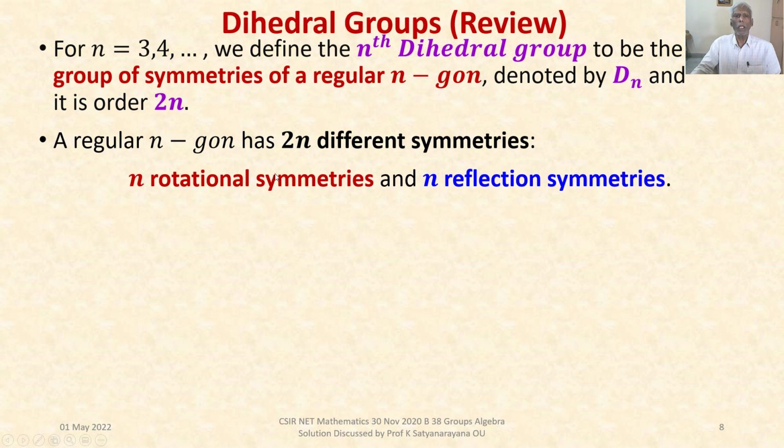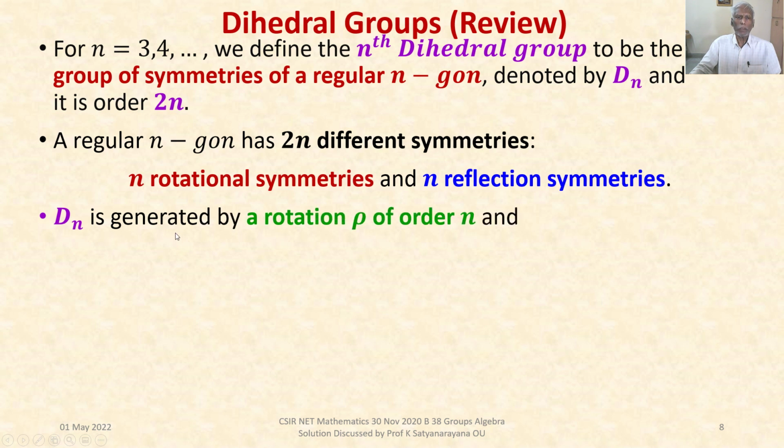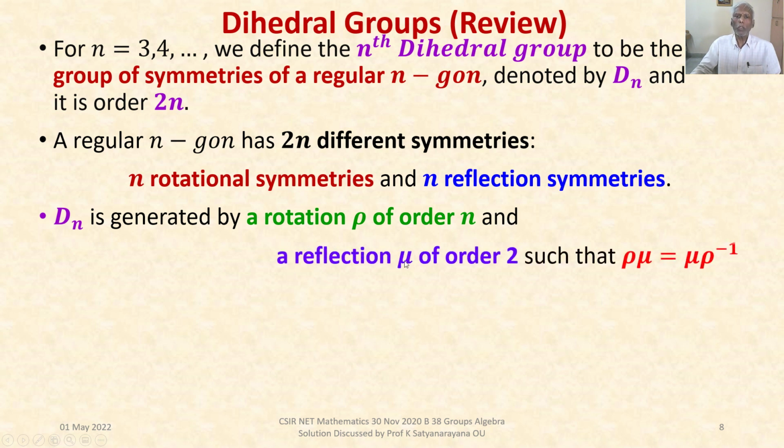D_n is generated by a rotation rho of order n and a reflection mu of order 2.